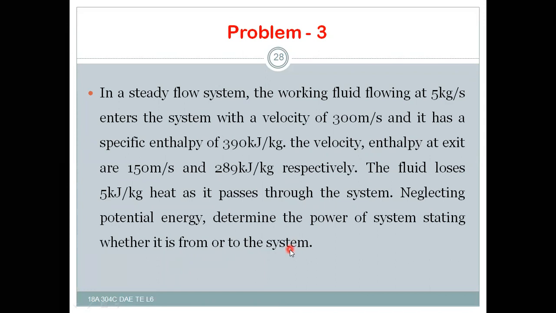If you are able to calculate the work done, then you can also calculate the power. The work done per second itself is the power of the system. If the work done is negative, then it is work done on the system. Right? If it is positive, it is work done by the system.